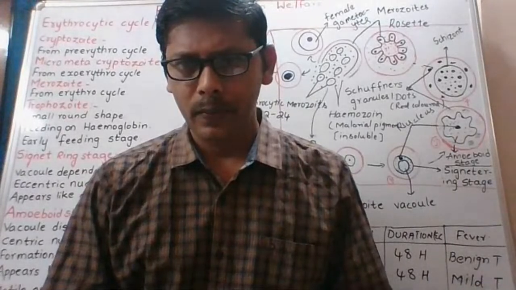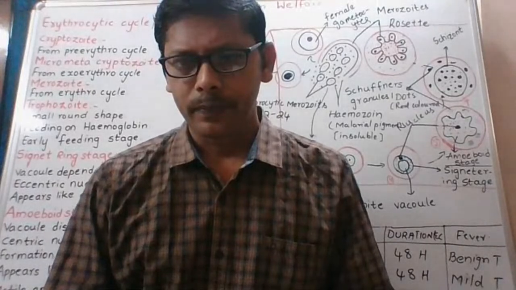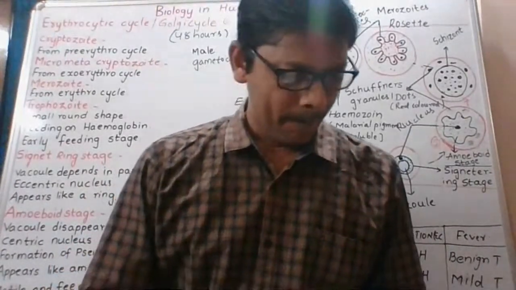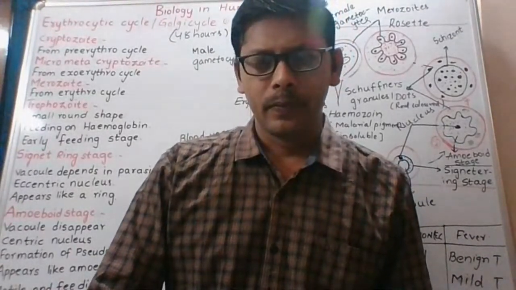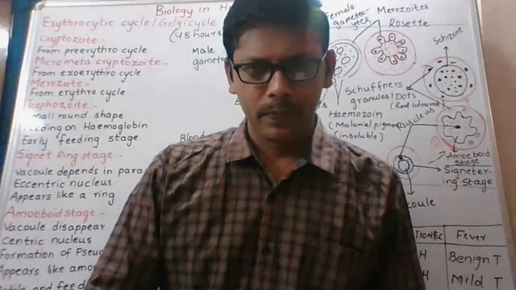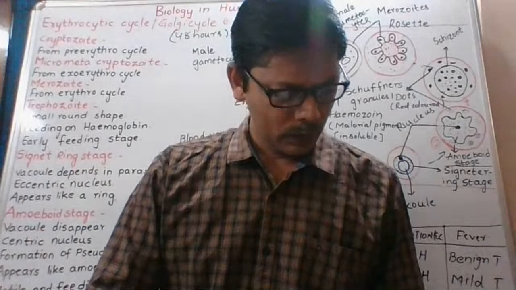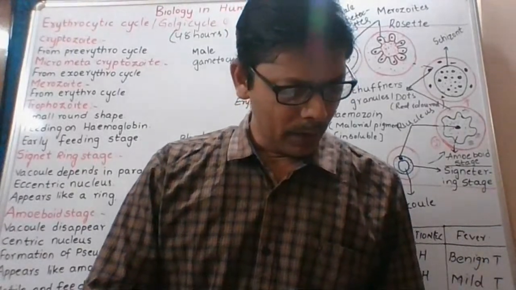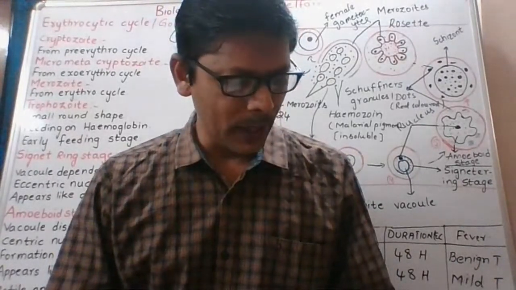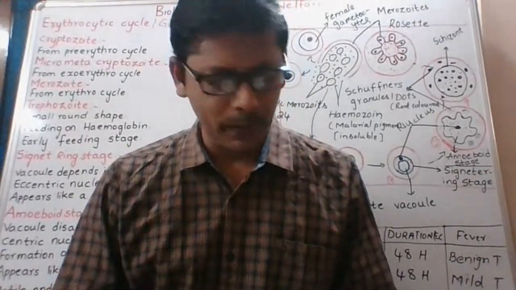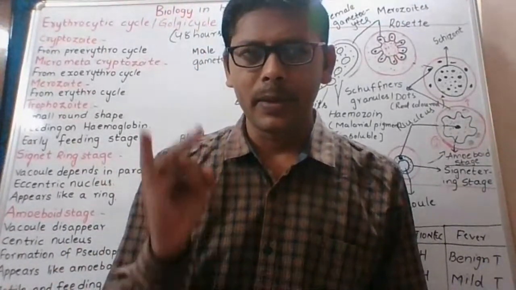Good morning, Venkat Reddy. Digenetic trematode parasite completes the life cycle in two hosts of different species. Digenetic means which completes the life cycle in two hosts.